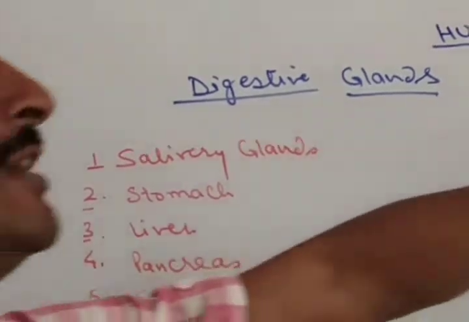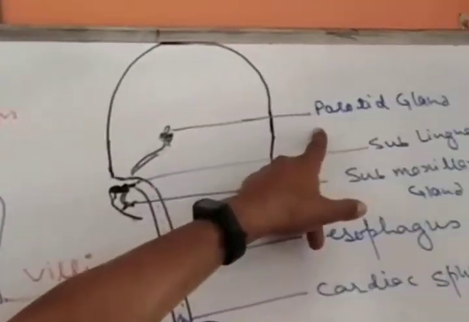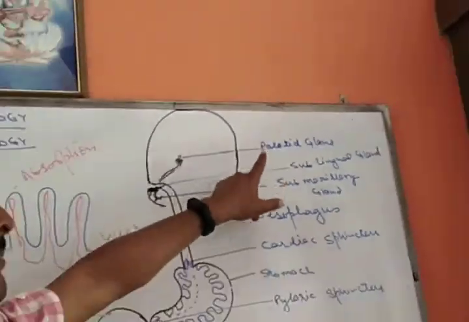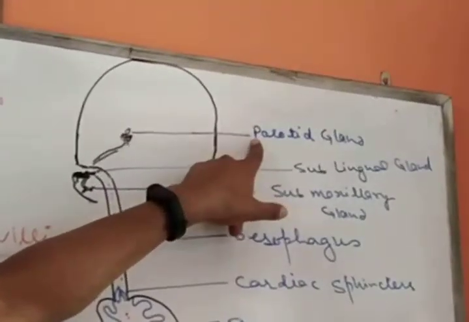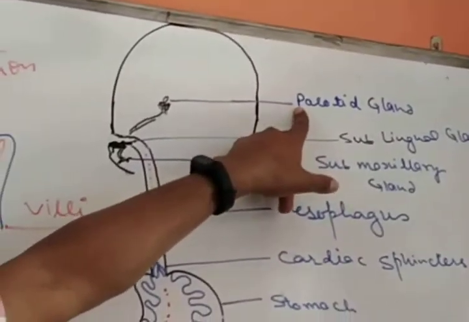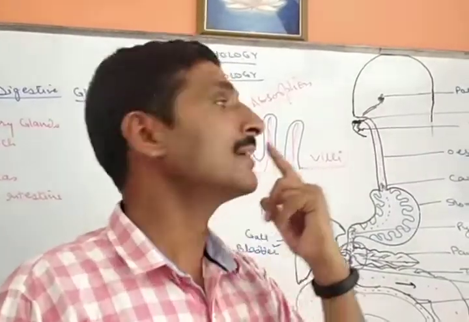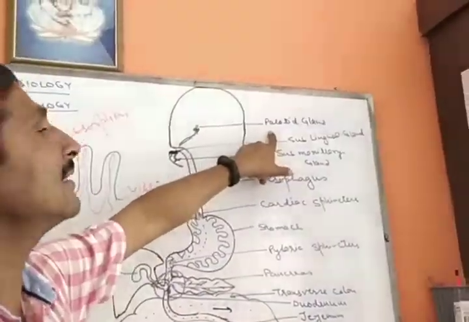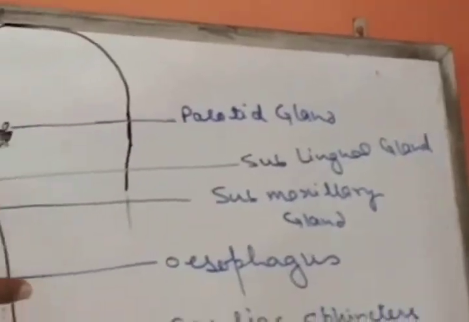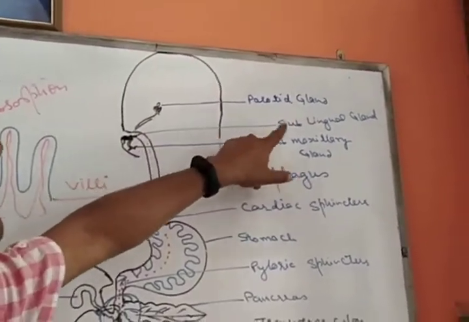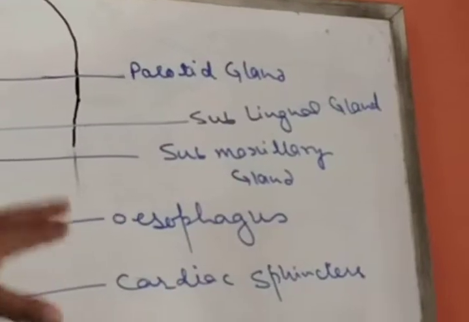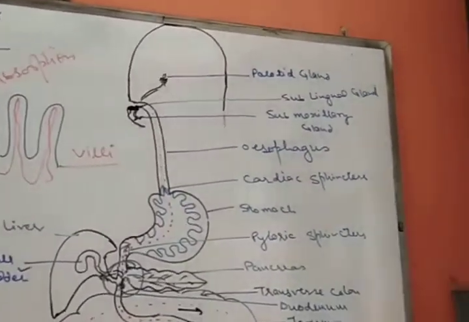There are three pairs of salivary glands in human beings. One pair is the parotid gland, present in the upper jaw near the cheek. Below, in the lower jaw, there are the sublingual gland, which is just below the tongue, and the submaxillary gland.